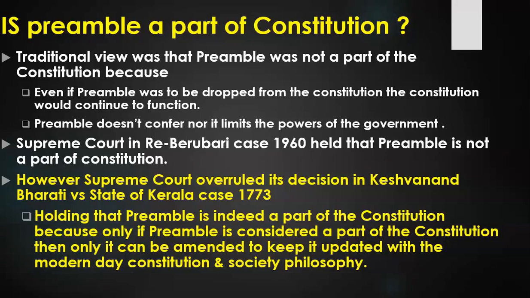Why? Because with changing time, amendments were happening in our Constitution. Some laws become outdated as time passes, so we have to keep our Constitution updated with time. So with time we have to make certain amendments in the Constitution. But suppose you are making amendments in the Constitution, but not in the preamble. Then the Constitution will say something else and the preamble will say something else. So the preamble will not give the correct summary of the Constitution, and then the very purpose of the preamble will end.